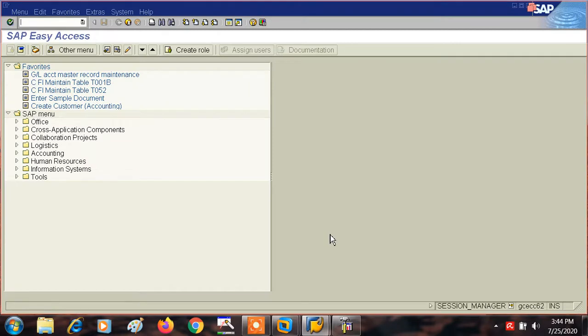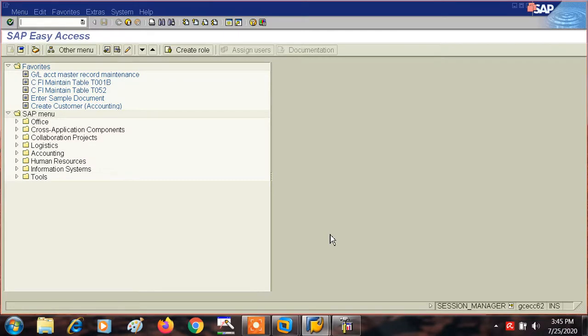Let me give you one example. Suppose vendor is an account type, and customer is an account type. Vendor is denoted by the alphabet K, and customer is denoted by the alphabet D. So K is for vendor, D is for customer.